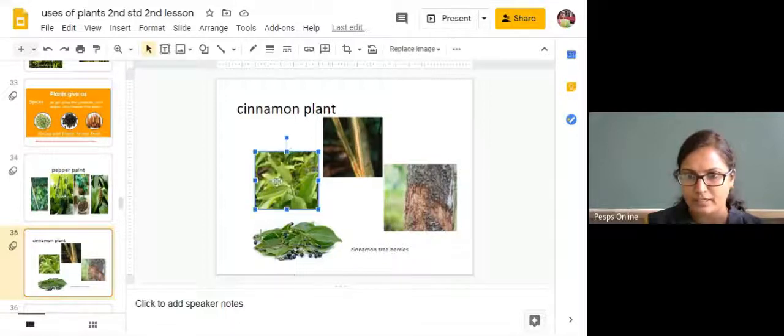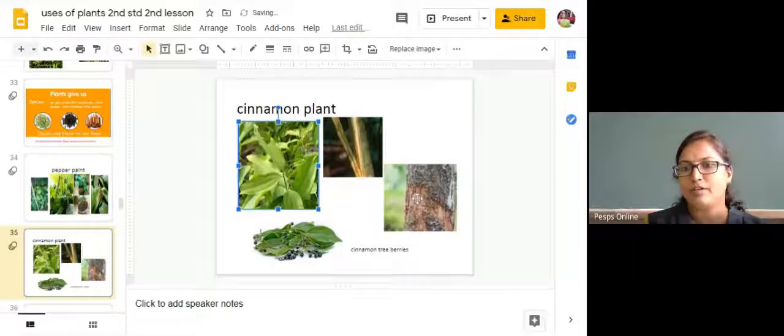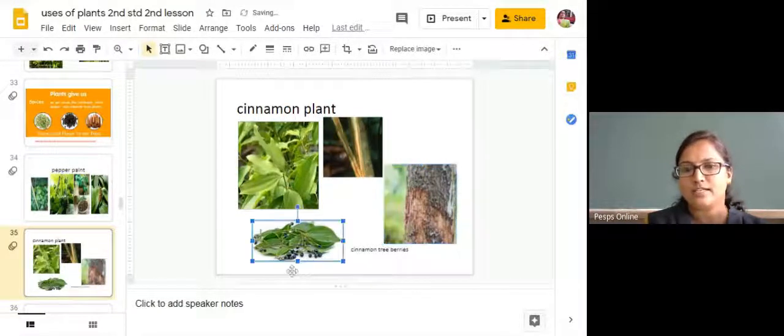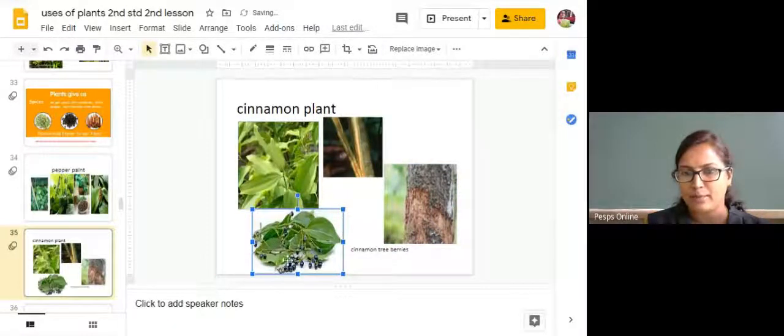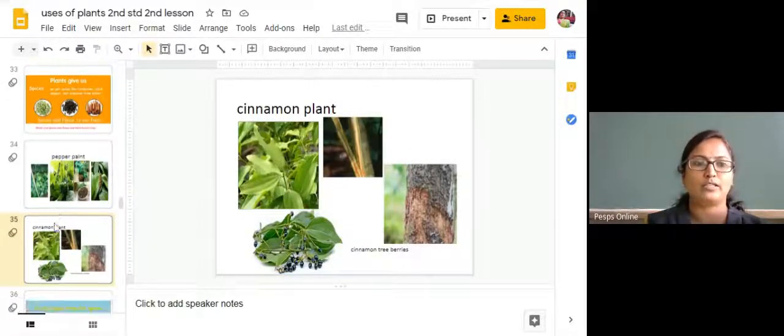This is a cinnamon leaf. This one also we use as a spice. We are going to get it from the cinnamon tree. This is the cinnamon berries. You can see the fruits of the cinnamon. This is how we take the cinnamon, this bark part.